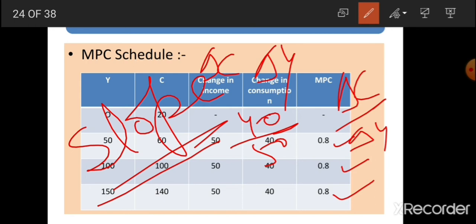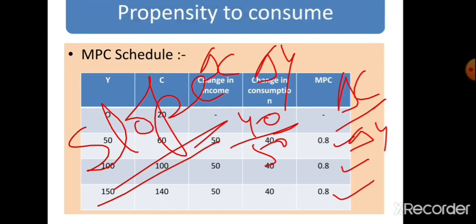So what is observed from this table is that the slope of the consumption line, or the slope of the C line, is constant. Whenever the slope of a curve is constant, it will be a linear curve, that is it will be a straight line curve. So again a conclusion is there. Why is the consumption curve a straight line? Because its slope, that is MPC, is constant.